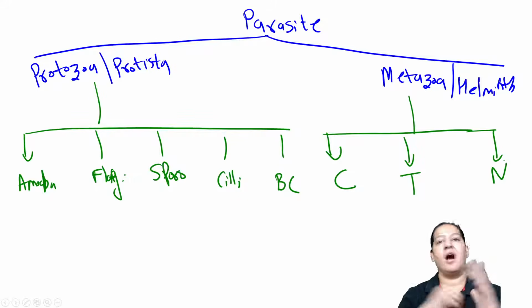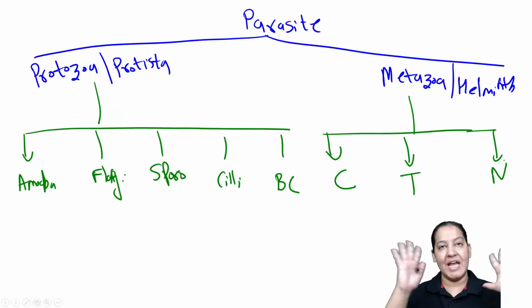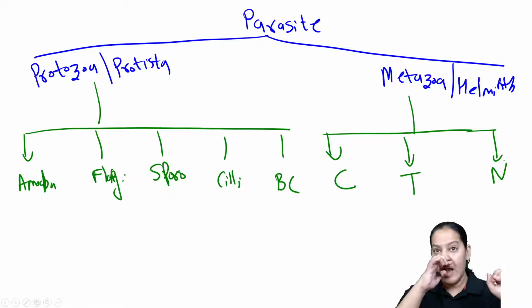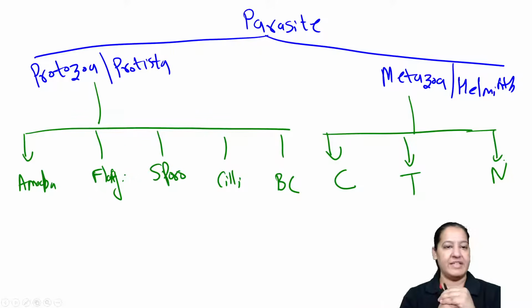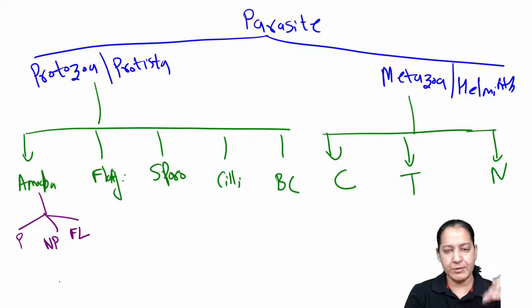Now, I'm not repeating again how many parasites you have to learn inside each of them, but the name of the parasite should be at the tip of your tongue. In how many categories are we further dividing them? Okay, you want me to tell? Okay, in a minute I will complete. Amoebas we divide into three categories: the pathogenic one, the non-pathogenic one, and the free-living one. You want me to say the names or you know?